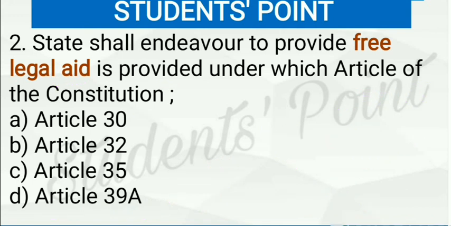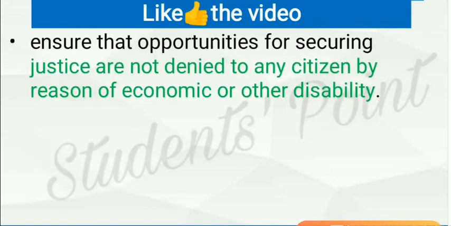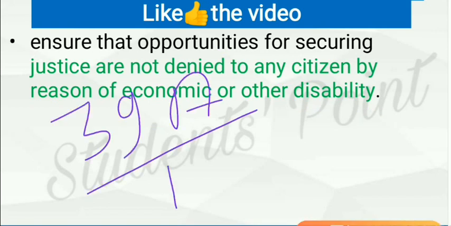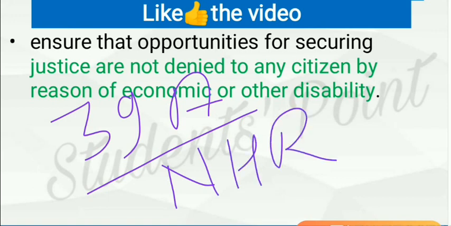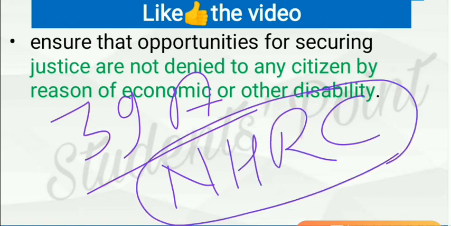Article 39A states that every state shall endeavor or try to provide free legal aid to the needy, and the state shall ensure that opportunities for securing justice are not denied to any citizen by reason of economic or other disability. Why have I included this Article 39A? Because recently the National Human Rights Commission has said that the government should take care of the human rights of the public while implementing lockdown in the country.